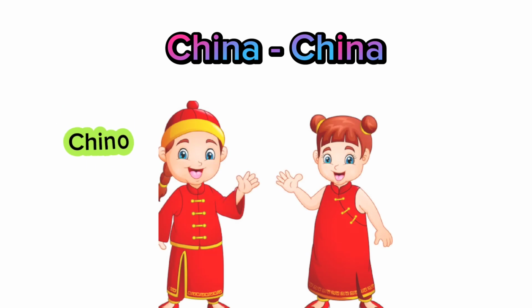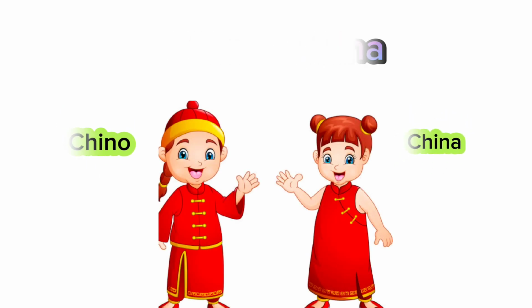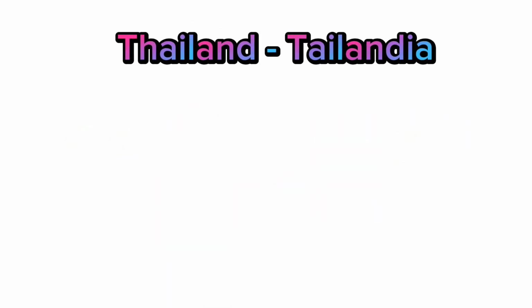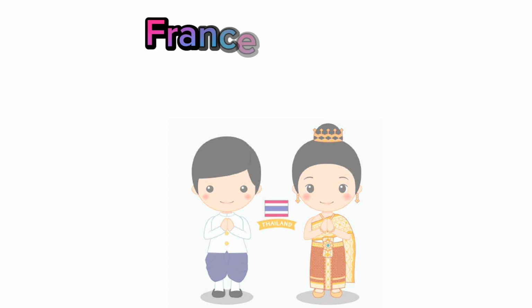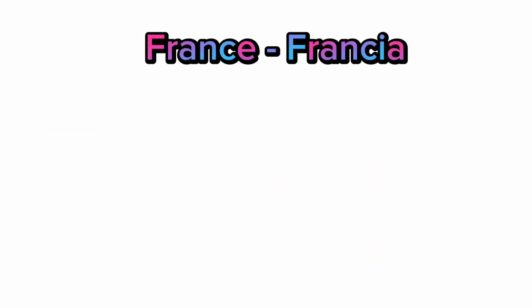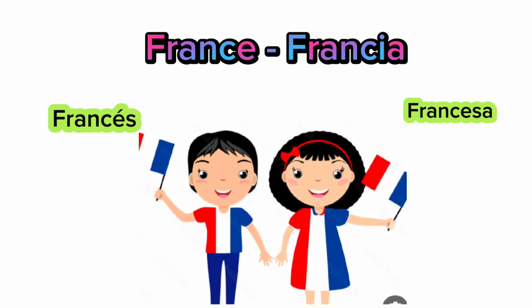China is called China. Es chino o es china. Thailand is called Tailandia. Es tailandés o es tailandesa. France is called Francia. Es francés o es francesa.